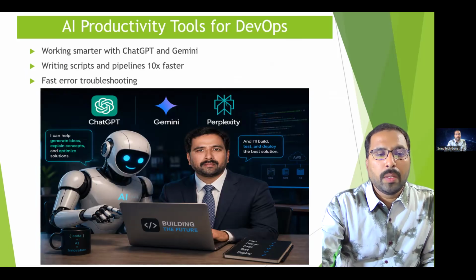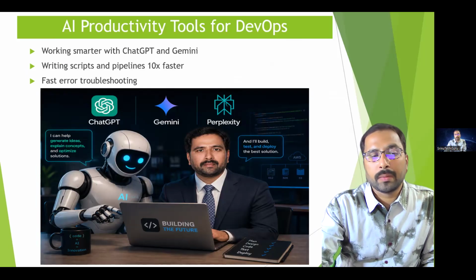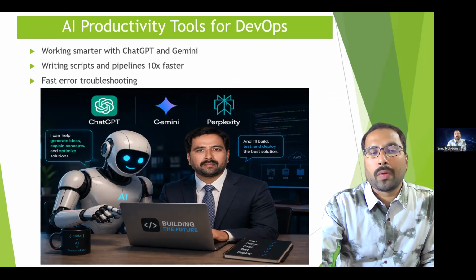Now we'll see. In 2026, AI is becoming a big support system for DevOps engineers. Okay, AI tools can help you write scripts, understand errors, and save time. You can use tools like ChatGPT, Gemini, Perplexity to solve problems faster. For example, if Jenkins shows a big error, AI can help explain this issue and suggest a fix. So learning how to use AI smartly is also part of your growth.